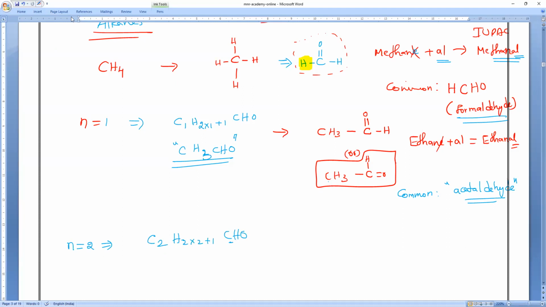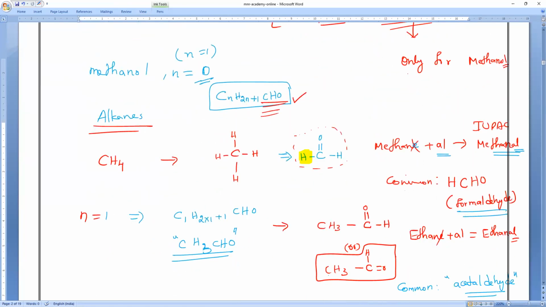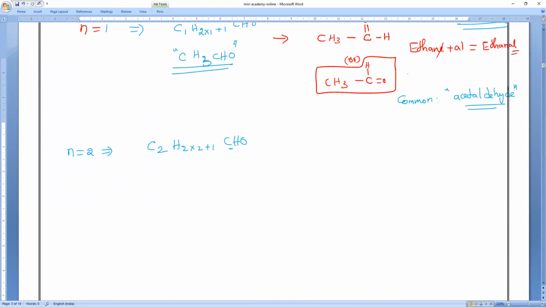While naming aldehydes alone, we should consider all the carbons. But what is the functional group here, everybody? CHO. Clear? That is also we have to consider. So don't get confused at all. So it's very common. Next, what will happen? C2H4 plus 1, 5, CHO. That's all, guys. So can you tell me the structure?